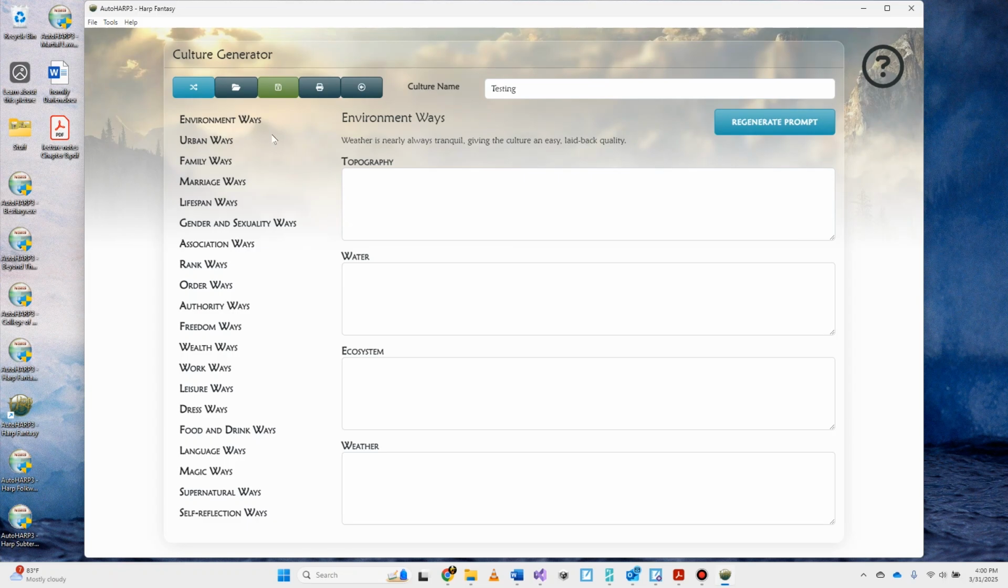This culture generator is going to require a lot of work on your part because it requires a lot of imagination. What is the culture that you're trying to create? But when it comes to gameplay, if you're having your players go into a specific area, you have all of the information that you need.